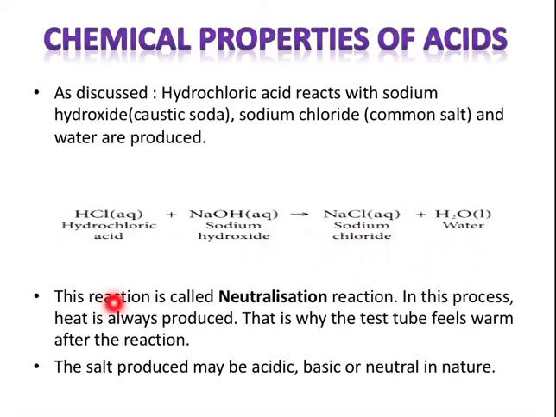And this reaction is called neutralization reaction. That is, both acid and bases neutralize each other. In this process, heat is always produced. That is why the test tube feels warm after the reaction. The salt produced may be acidic, basic, or neutral in nature. It depends how they react.